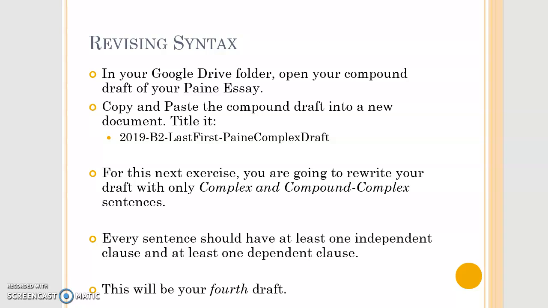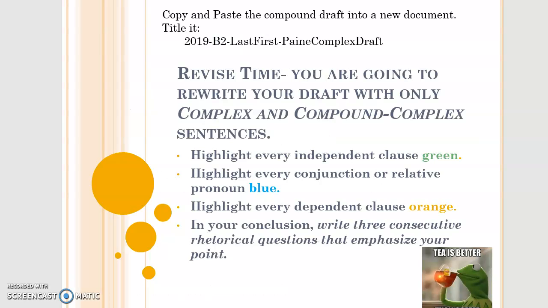And you're going to name it 2019 hyphen your class, whether that's B2, B4, or A4, hyphen your last name, your first name, and then hyphen Paine complex draft. And so for this next exercise, you're going to rewrite your draft with only complex and compound complex sentences. So every sentence should have at least one independent clause and at least one dependent clause, and this will be the fourth draft of your essay.